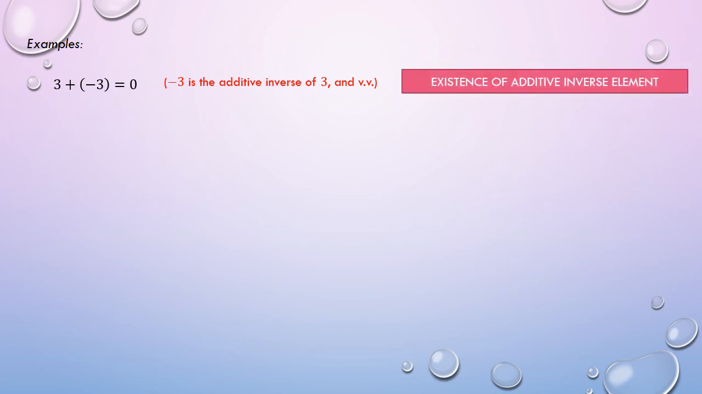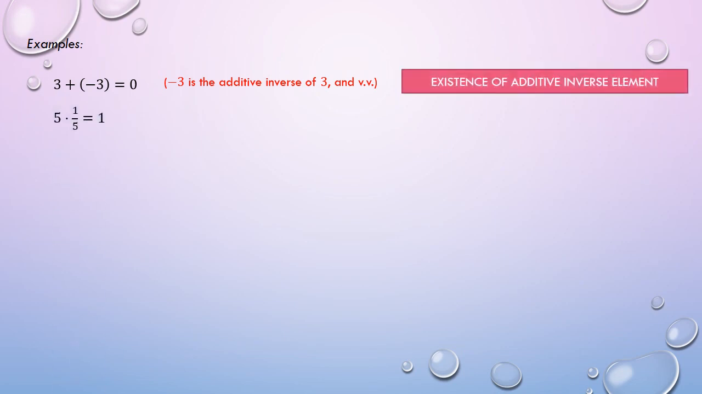For the first example, we have this. Observing this given statement, we can see that negative 3 functions as an additive inverse of 3, or we can also say that 3 functions as an additive inverse of negative 3. Hence, this statement is justified by the existence of additive inverse element.